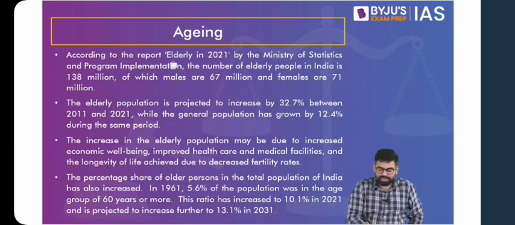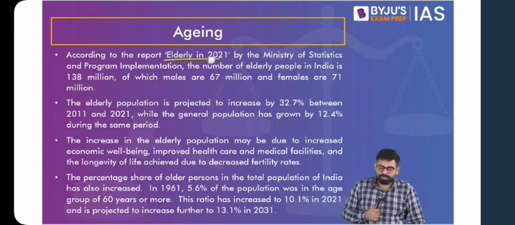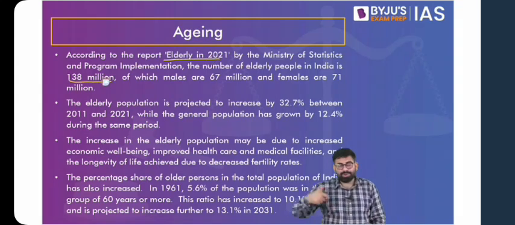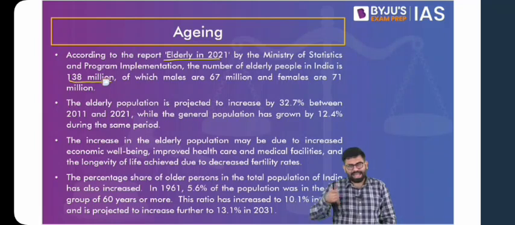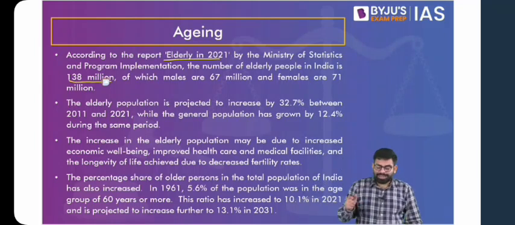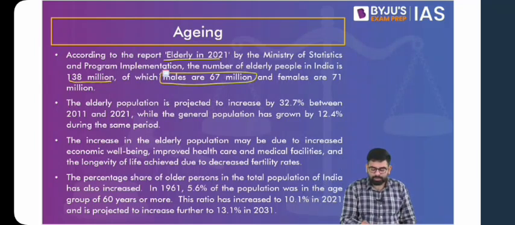Now, the report Elderly in 2021 by MOSPI, Ministry of Statistics and Program Implementation, says that the number of elderly in India is 138 million, which is bound to increase in the future. That the number of elderly in our population, as a proportion of our population, will increase in the future. And also you'll find that there is a difference with respect to male population and female population.